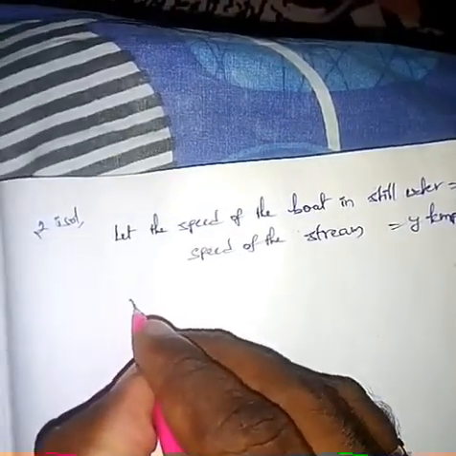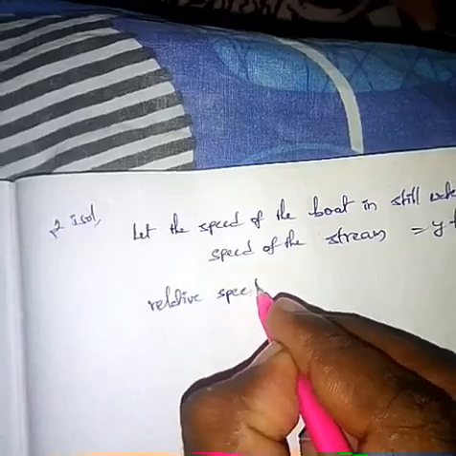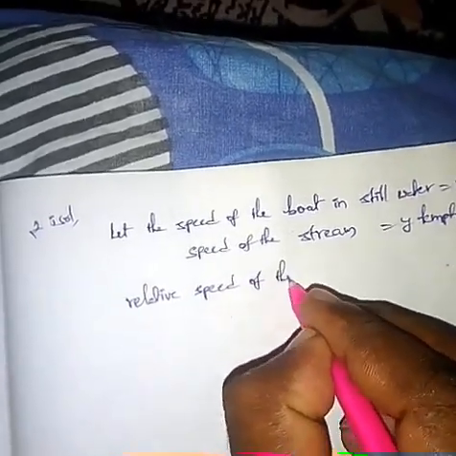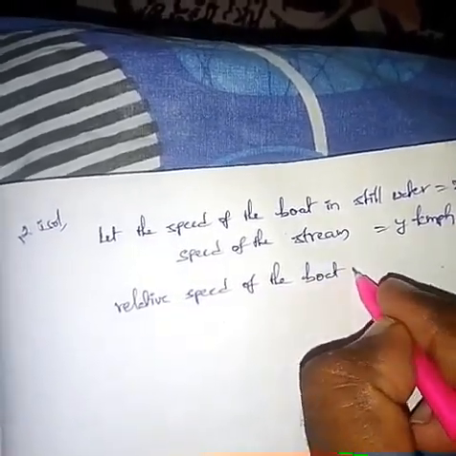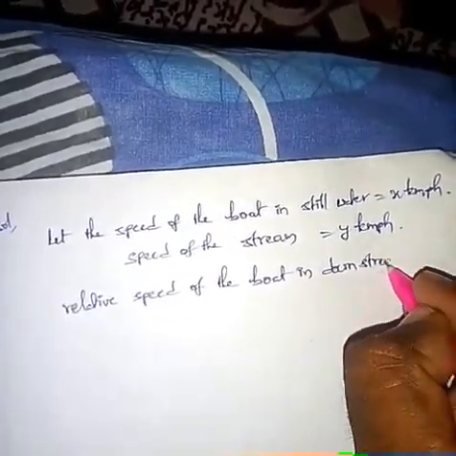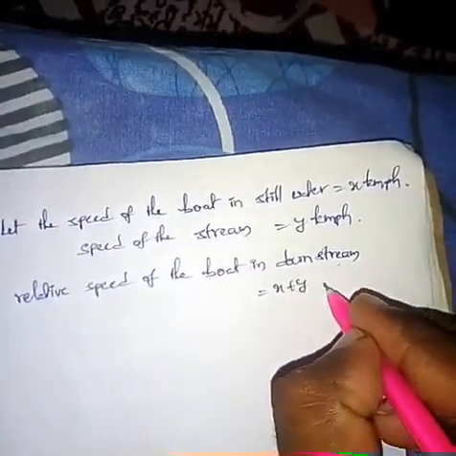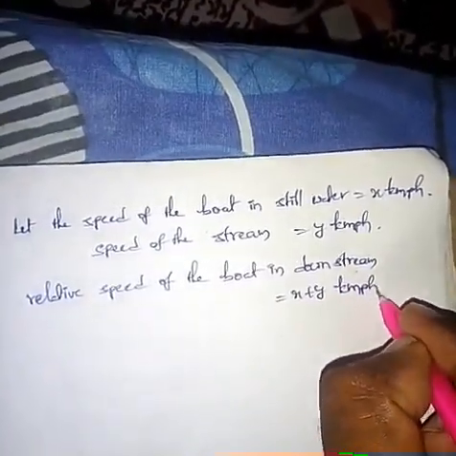So relative speed of the boat in downstream equal to x plus y km per hour.